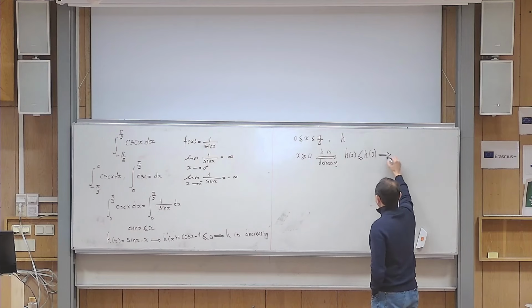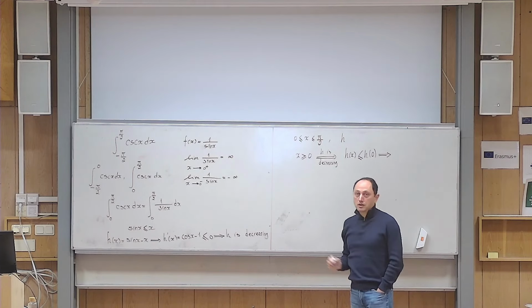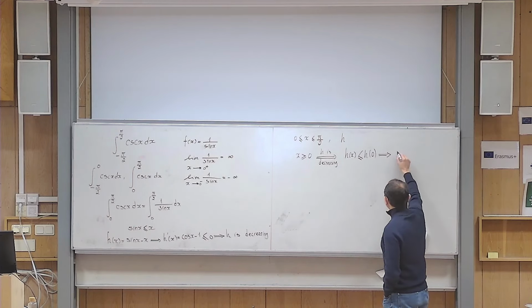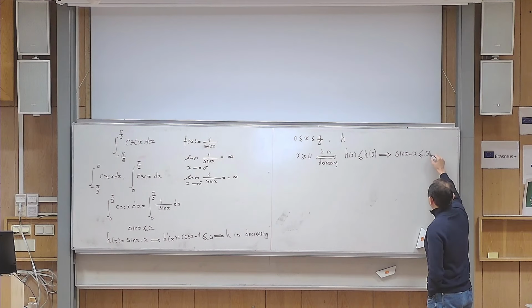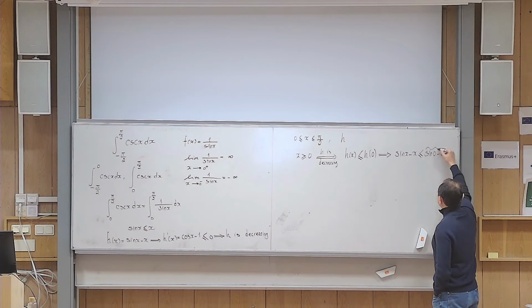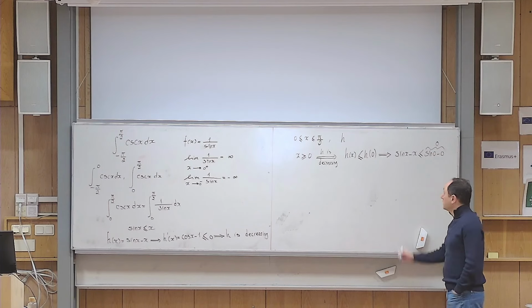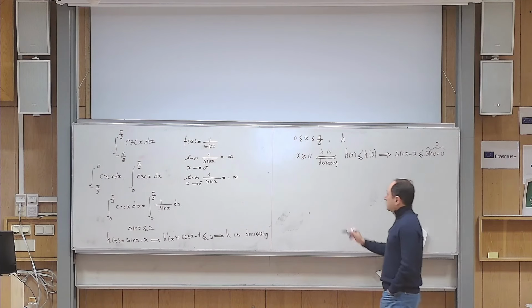Well, what is h of x? h of x is the expression I defined there. So it becomes sine x minus x is less than or equal to h of 0, which is the same expression with x replaced by 0. But of course, this expression is nothing except 0. So sine x minus x is less than or equal to 0.